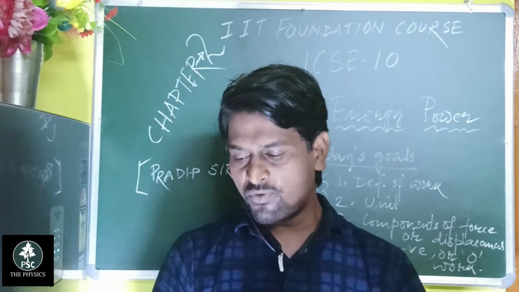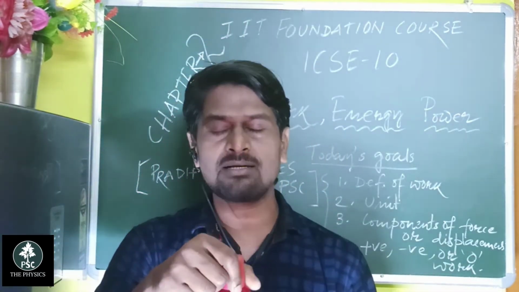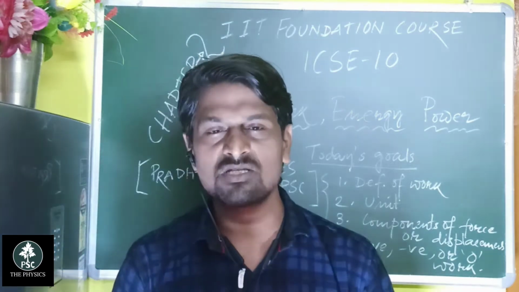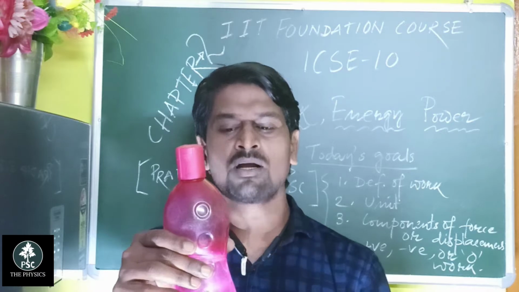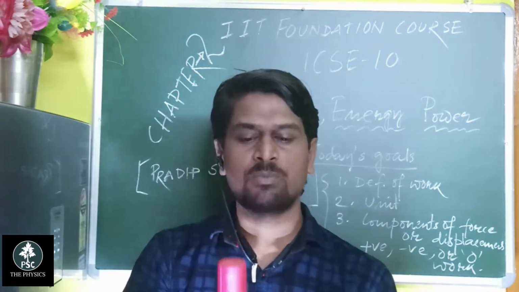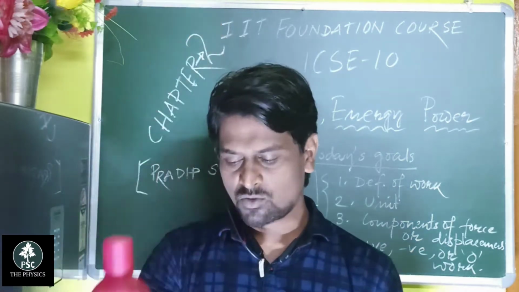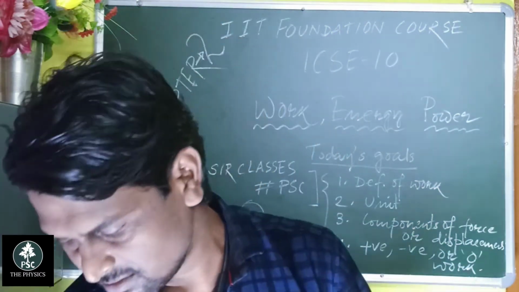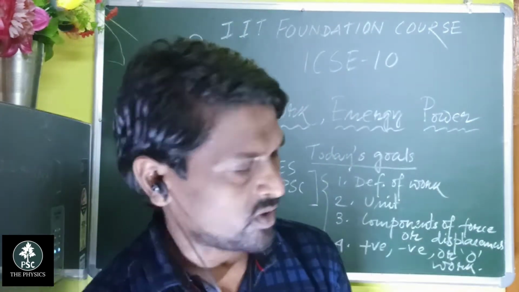When you lift that bottle with your muscle power, with your hands, this is positive work. Gravity also does work, but because gravity acts downward and the displacement is in the opposite direction, the angle is 180 degrees, and this is negative work. So first of all, students, start with the definition of work.